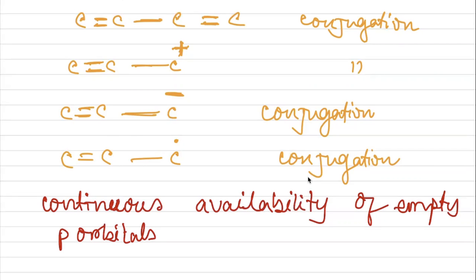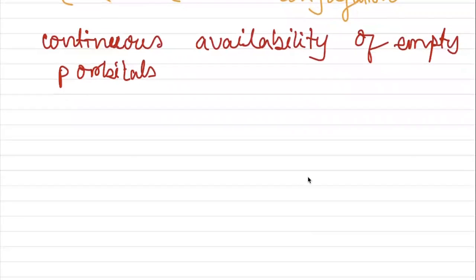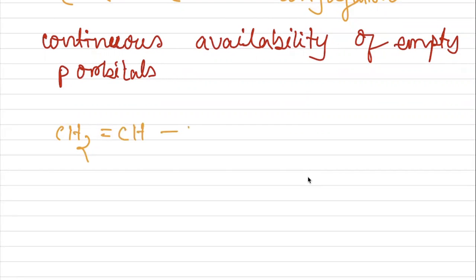Okay, let's see. Let's take one example. Here all the 4 carbon atoms are sp2 hybridized. Now they have a vacant p orbital.